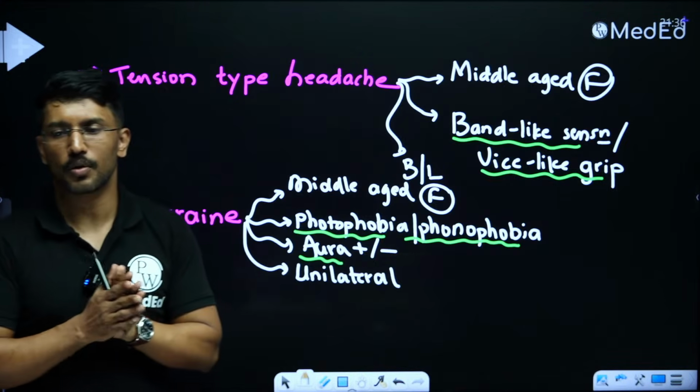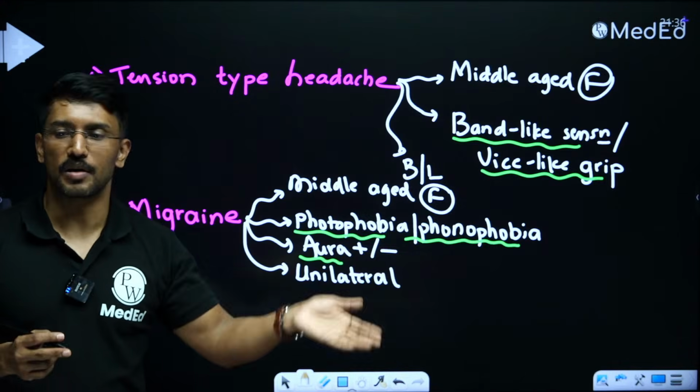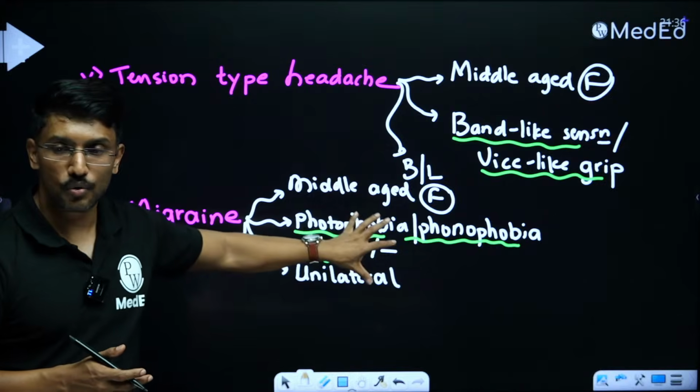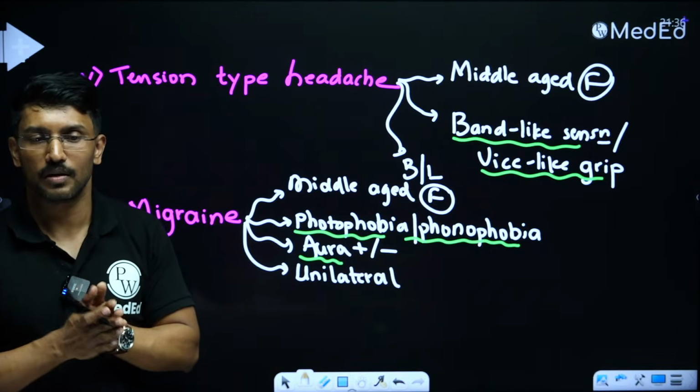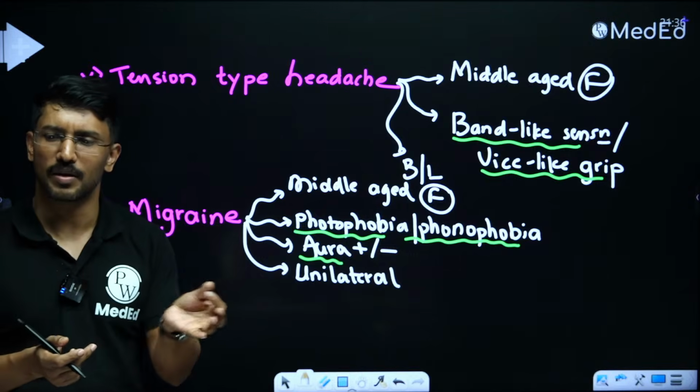Now you know that it is talking about migraine. Now they will ask you, what is the drug of choice for acute treatment of this patient's condition? So only when you can decipher the story and know that this is talking about migraine, you will be able to answer. Now you know that the drug of choice for acute treatment of migraine is triptans.